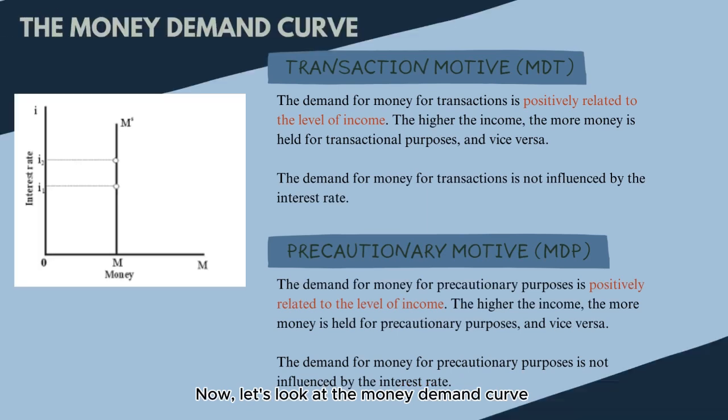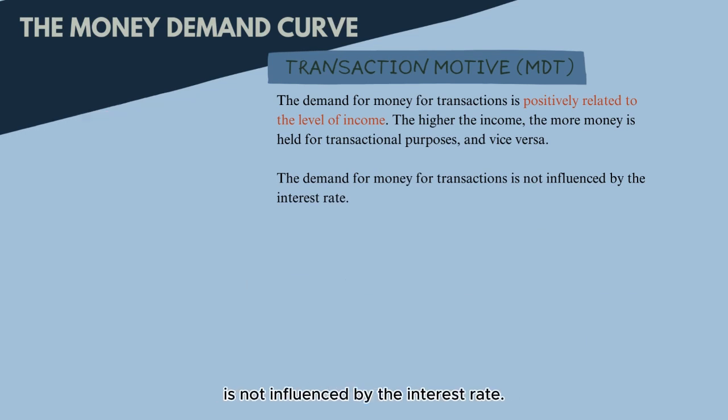Now let's look at the money demand curve for all of these motives. Transaction motive and precautionary motive are positively related to the level of income. The higher the income, the more money is held for transactional and precautionary purposes, and vice versa. The demand for money for transaction and precautionary purposes is not influenced by the interest rate.